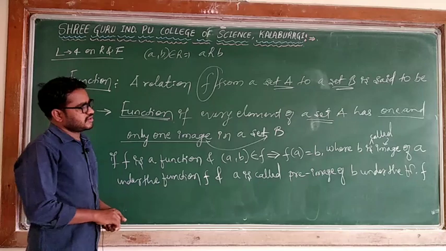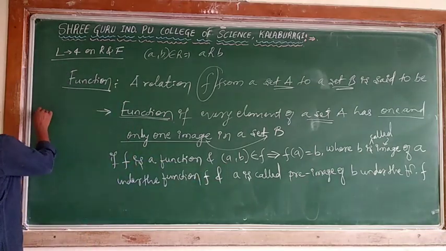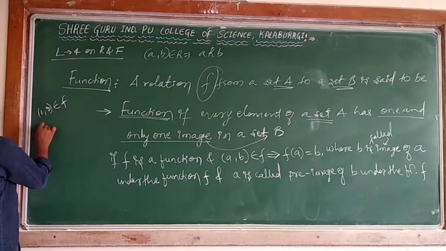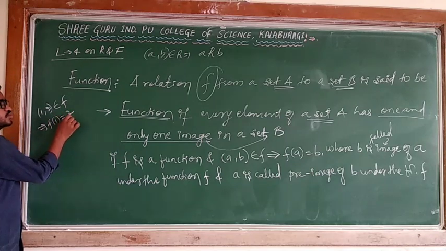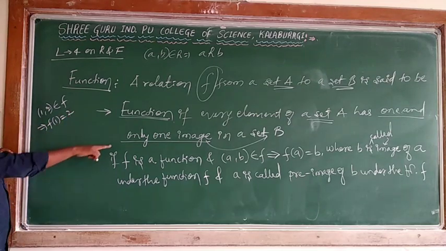So whenever you have an ordered pair, for example (a, b), if (1, 2) belongs to f, it implies that I can say f of 1 is equal to 2. What is 2? 2 is the image of 1. 1 is what? 1 is the pre-image of 2 according to this.